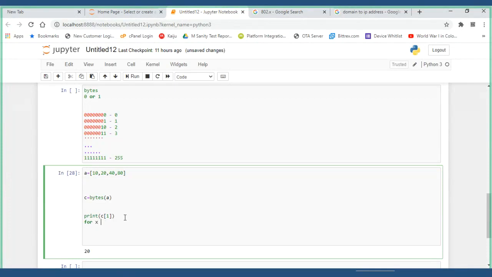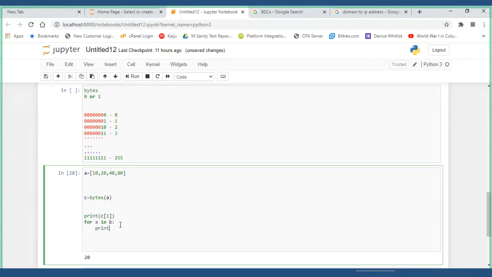For example, I'll take it as X. Each and every value you have to store in X, from where you want to access it. I want to get it from this particular C, which is having a list of binary, I mean bytes values. Then print X.